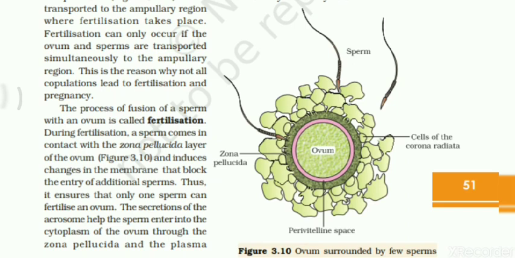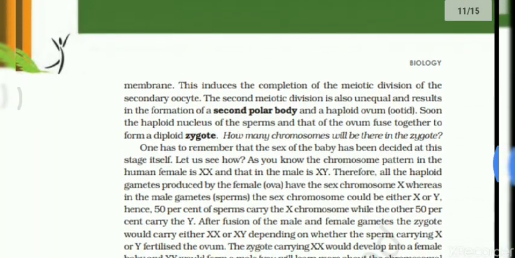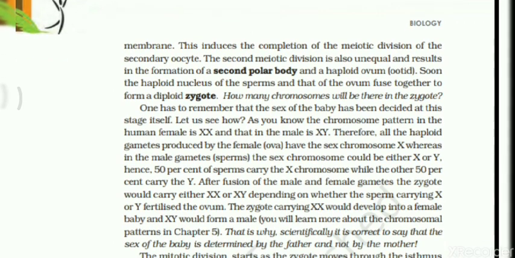So to penetrate the zona pellucida layer, the sperm acrosome contains mainly three to four kinds of enzymes. One of the enzymes is zonalysin, which is secreted by the acrosome. That will enter into the zona pellucida and reach the vicinity of the egg membrane. So the membrane, this induces the completion of the meiotic division.